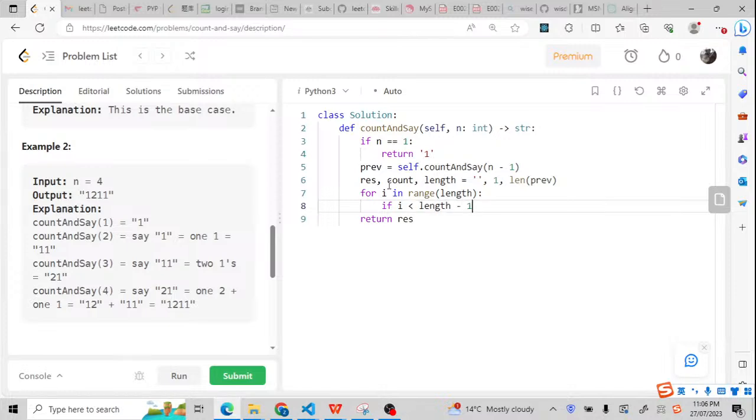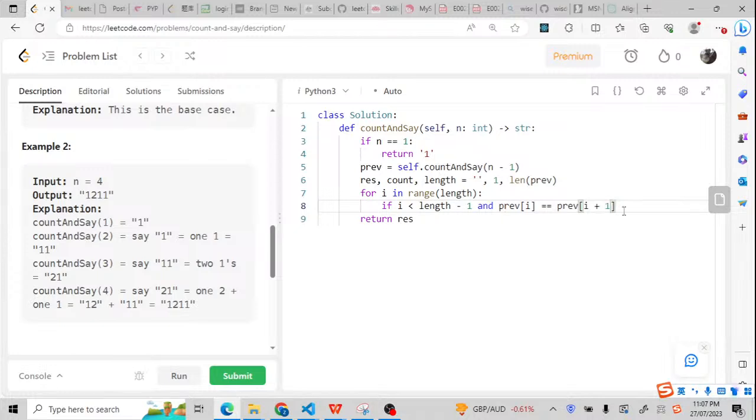This is what I mean: if the index is less than the string length, but it is not the last value, the last second value. In this way we can use the previous I equals previous I plus 1.